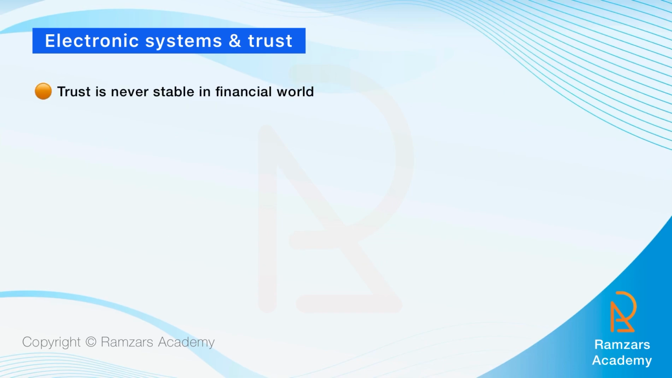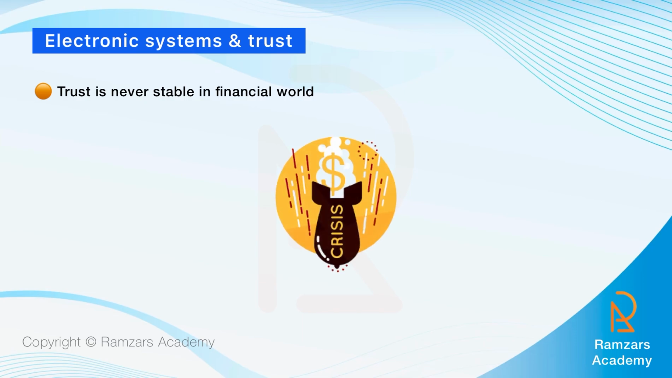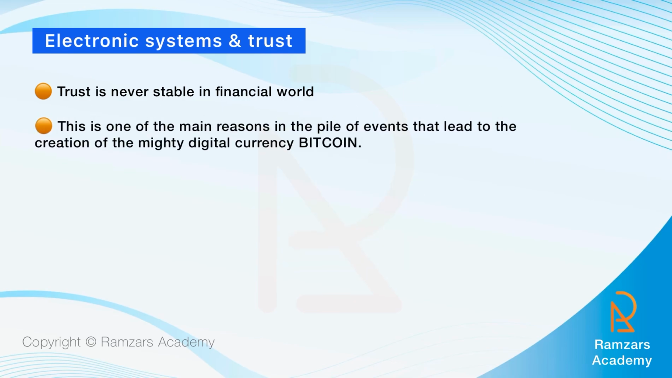The 2008 financial crisis made people have second thoughts about these organizations and banking systems, which play the main role in digitizing cash. People began to think that they may have trusted them blindly, as there was no other option available, and they later realized that these organizations are not very reliable. This is one of the main reasons in a pile of events that led to the creation of the mighty digital currency Bitcoin. Blockchain technology is an effort that was made to re-establish the long-lost trust in digital transactions.